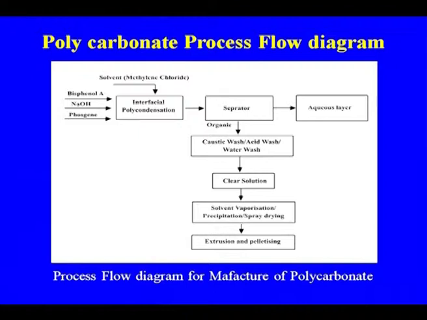This is in brief the block diagram of the polycarbonate process: the bisphenol, NaOH and the phosgene go to the polymerization reactor, where you add the solvent methylene chloride, and then it goes to a separator. The aqueous layer is separated, and the organic layer, that is the caustic wash and the water wash, and clear solution, then solvent vaporization, precipitation, spray drying and extraction and pelleting, that is the final polycarbonate that we are getting.